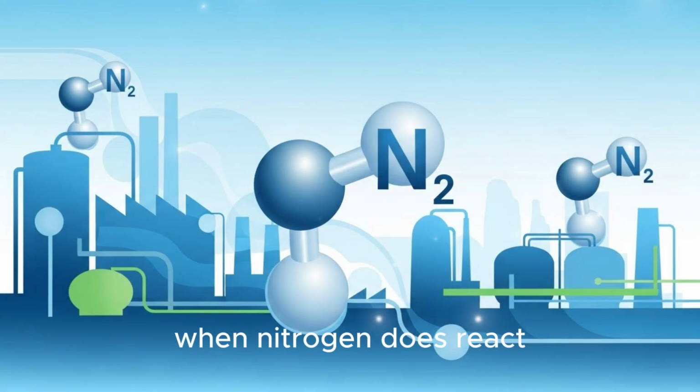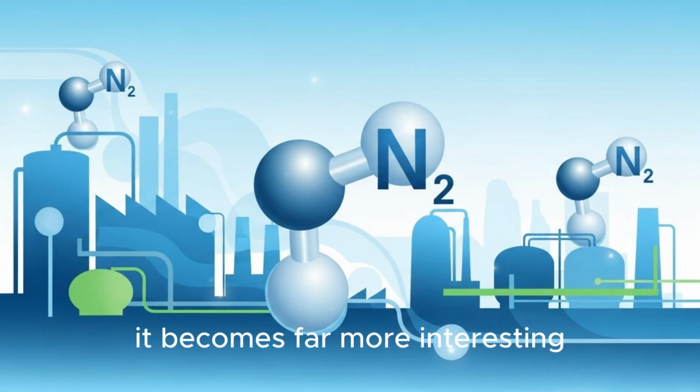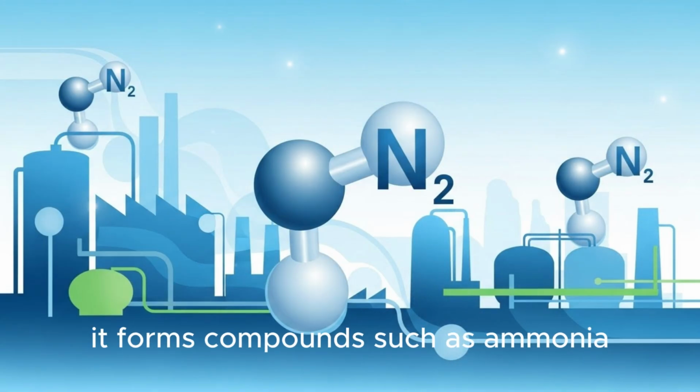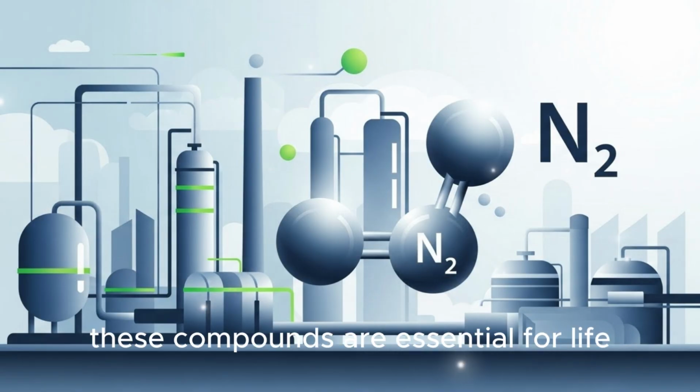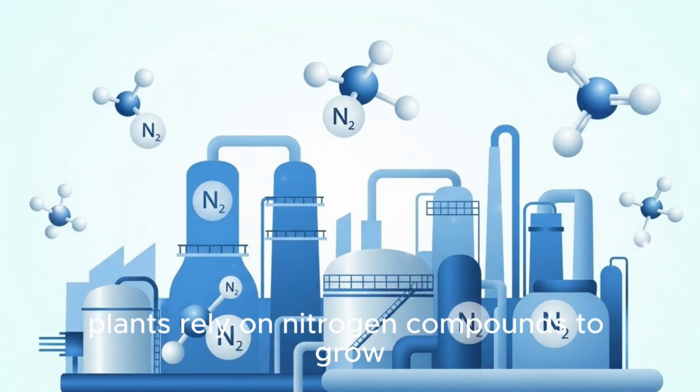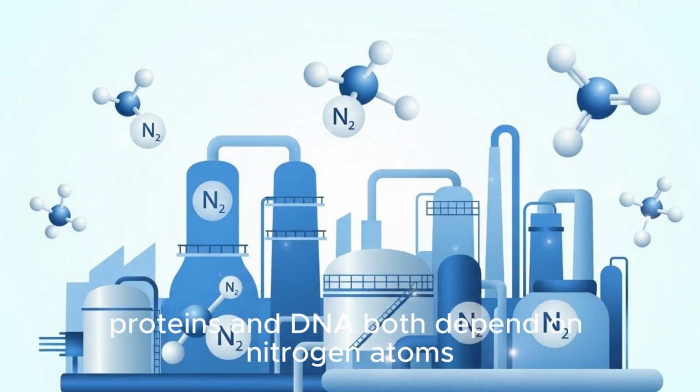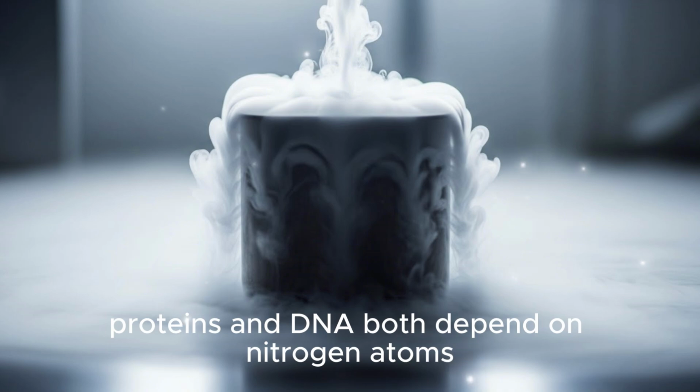When nitrogen does react, it becomes far more interesting. It forms compounds such as ammonia, nitrates, and nitric acid. These compounds are essential for life. Plants rely on nitrogen compounds to grow. Proteins and DNA both depend on nitrogen atoms.